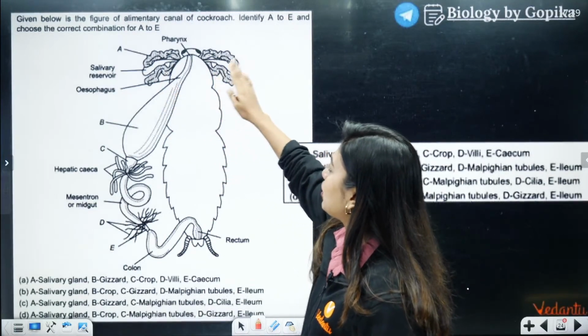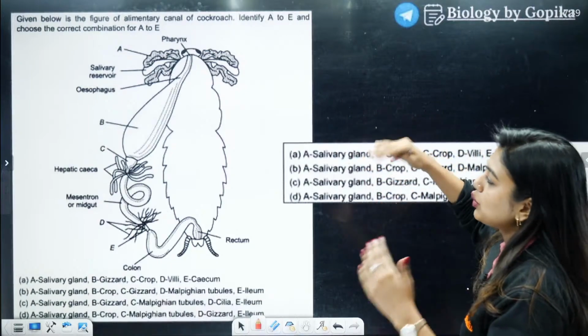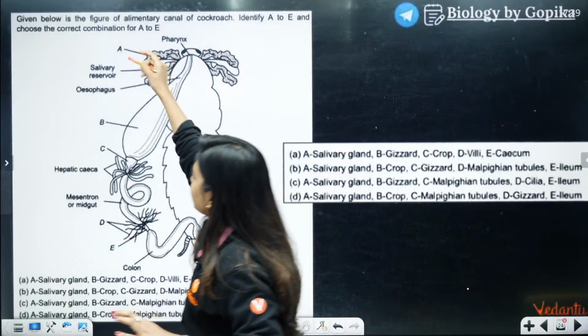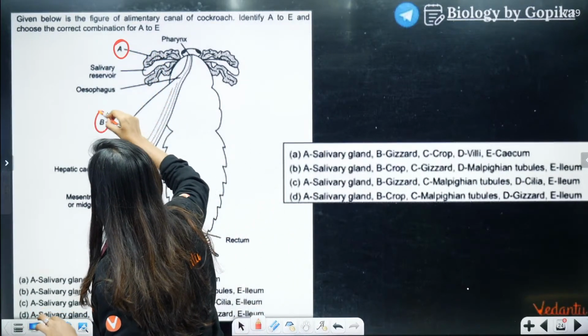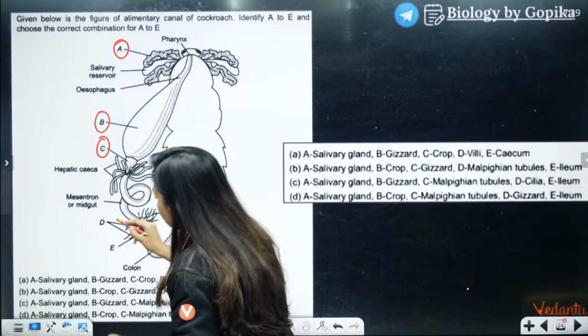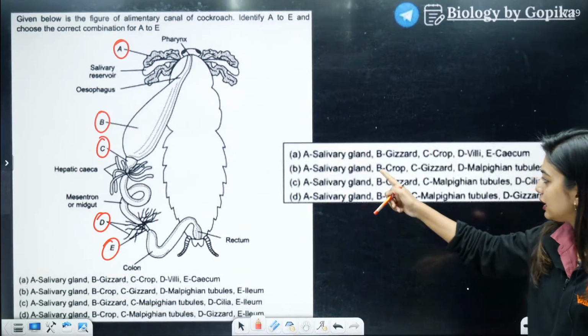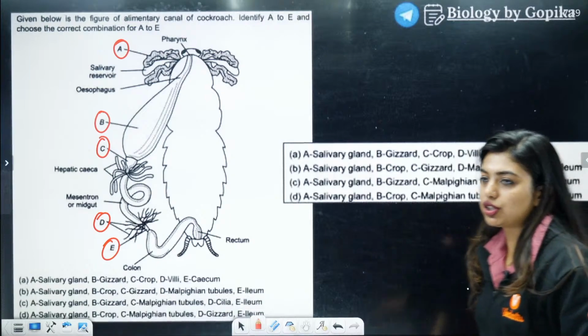Given below is the figure of the alimentary canal. You label it from A to E. Choose the correct combination for A to E. Okay, A is given here. B, C, look properly. D and E. Okay, and these are the options here. I have written a bigger and a smaller version.